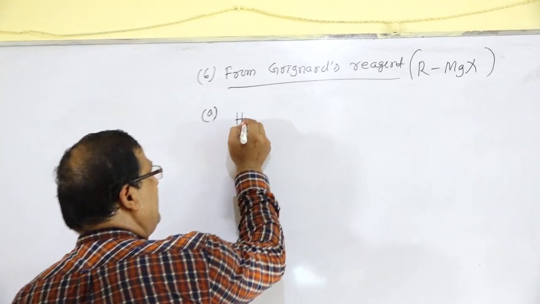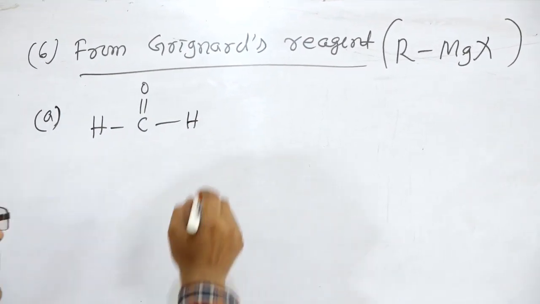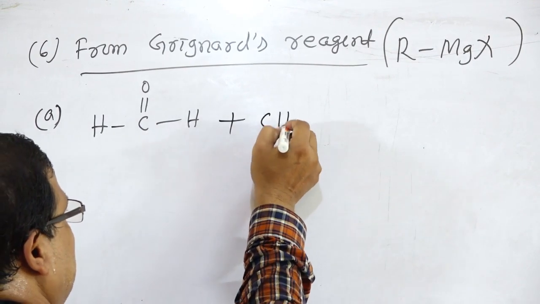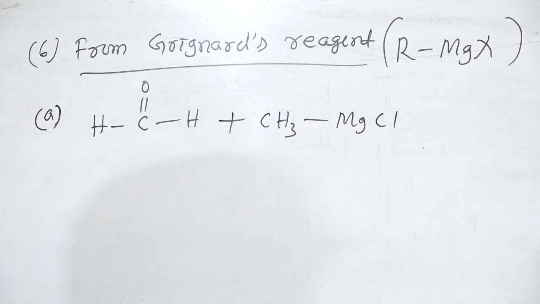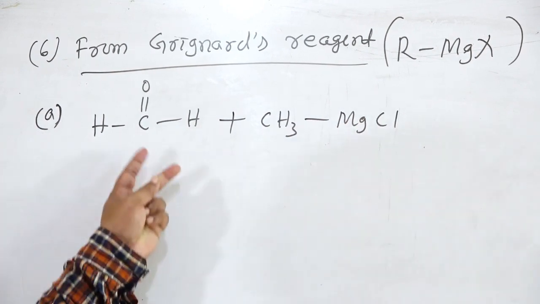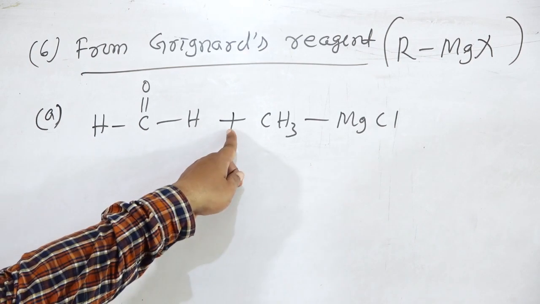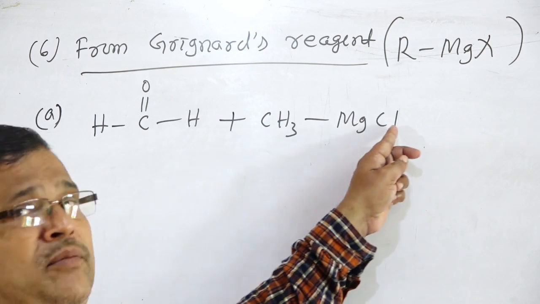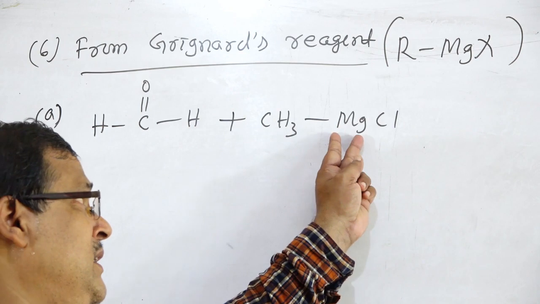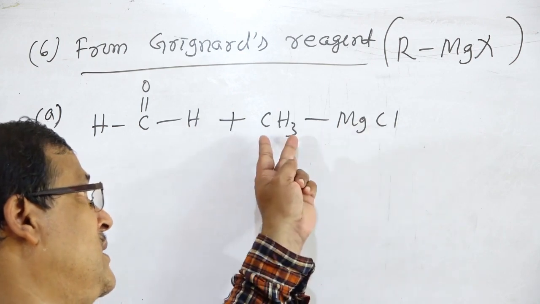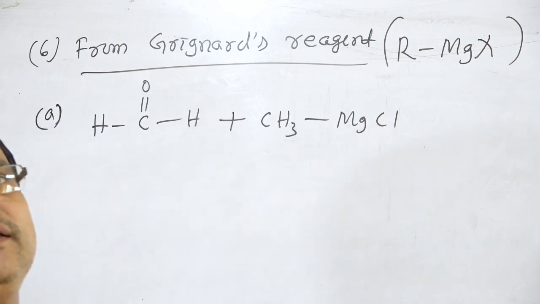Formaldehyde, HC double bond O, H, reacts with Grignard's reagent. Let us take CH3MgCl, that is methyl magnesium chloride. This formaldehyde, HCHO, reacts with methyl magnesium chloride, Grignard's reagent.